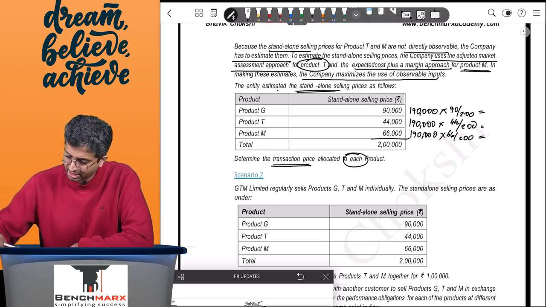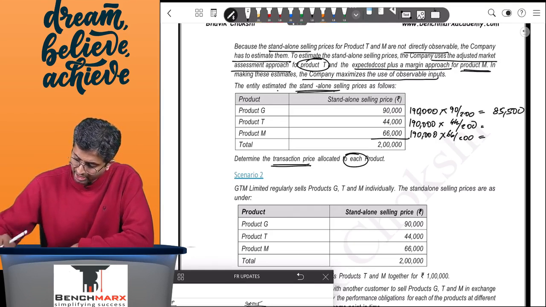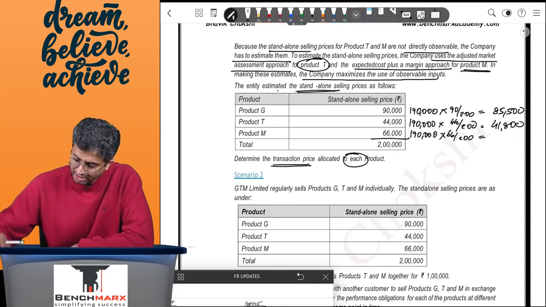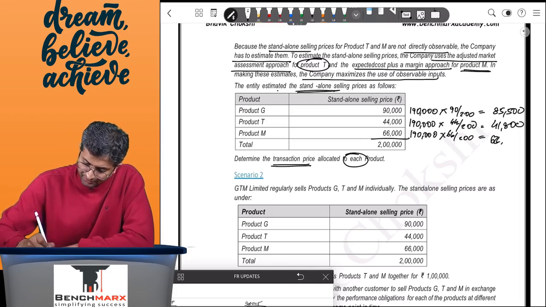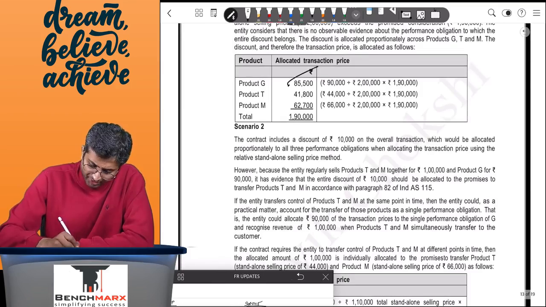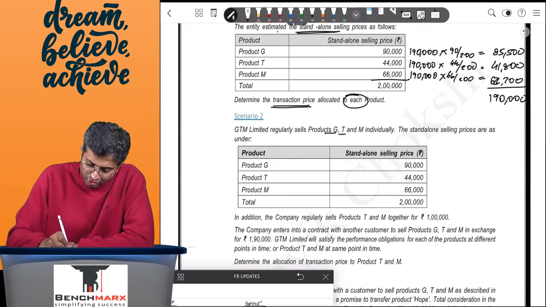So 1 lakh 90 into 90 upon 200 comes to, I think, 85,500. 1 lakh 90 into 44 divided by 200 comes to 41,800. 1 lakh 90 into 66 upon 200 comes to 62,700. And if I total all of these, ideally I should be getting 1 lakh 90,000. Let me just verify this once: 85,500, 41,800 and 62,700. Perfect.